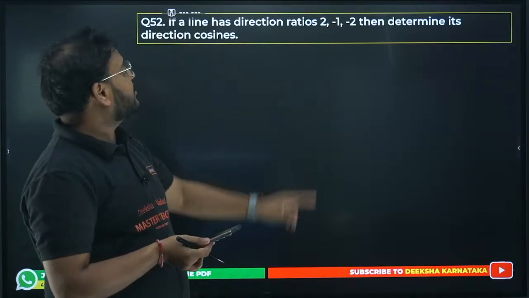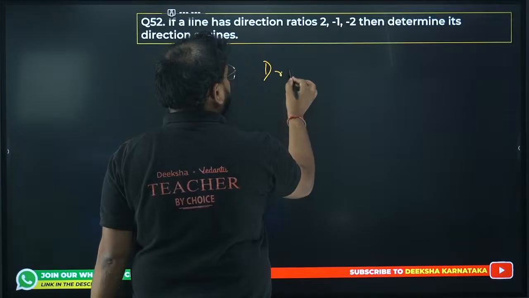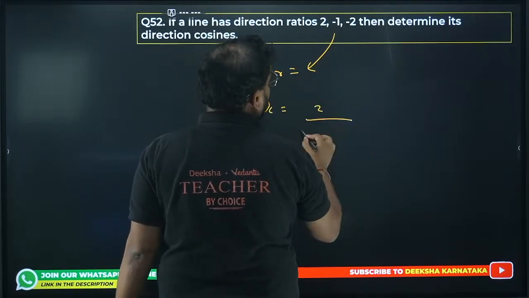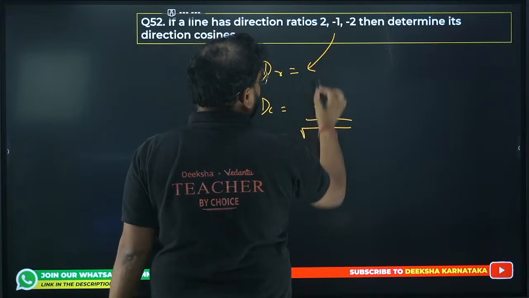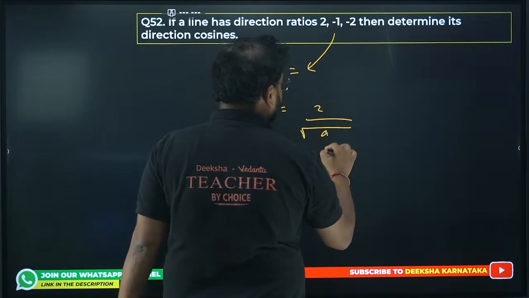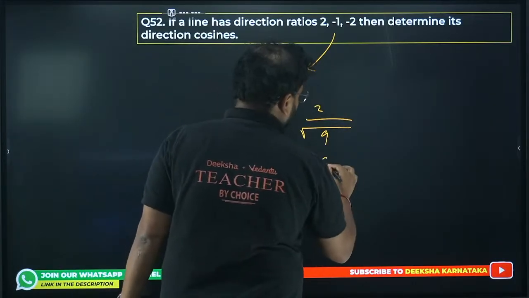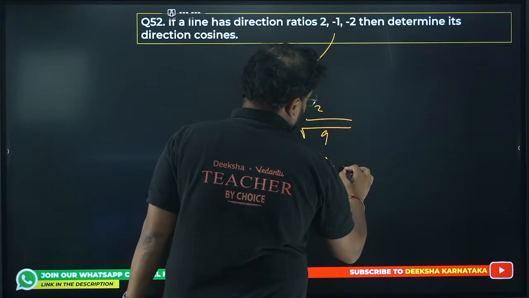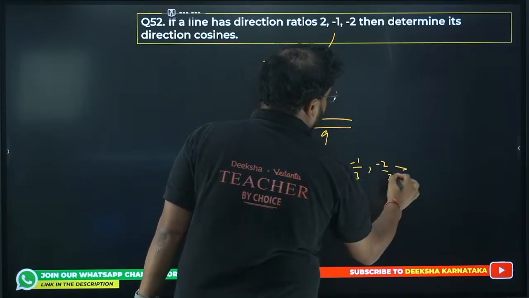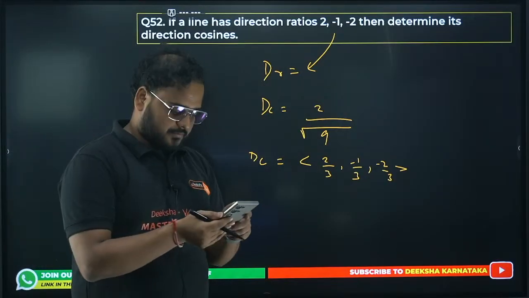If a line has these direction ratios, then determine the DCs. They're given DRs, and we need the DCs. Very simple. 2 upon the root of the sum of squares, 4 plus 1 plus 4, 8 plus 1, 9. Root 9 basically. So you get the DCs like this. Please check. 2 by 3, minus 1 by 3 and minus 2 by 3. Only considering the positive root.